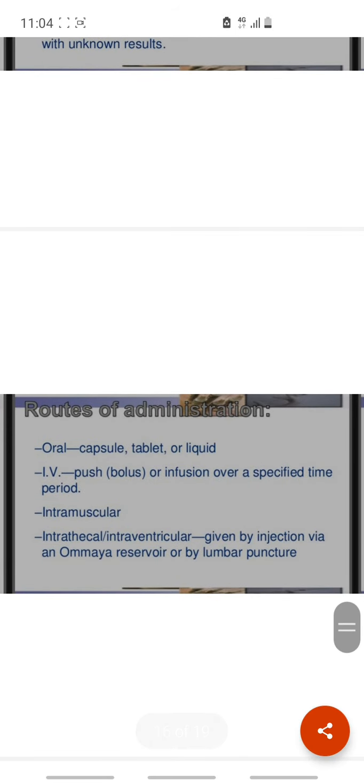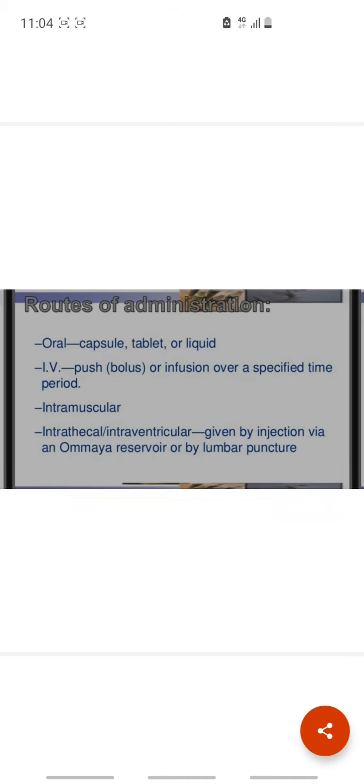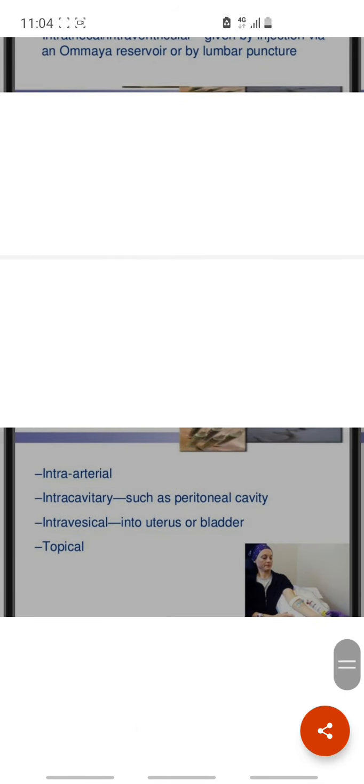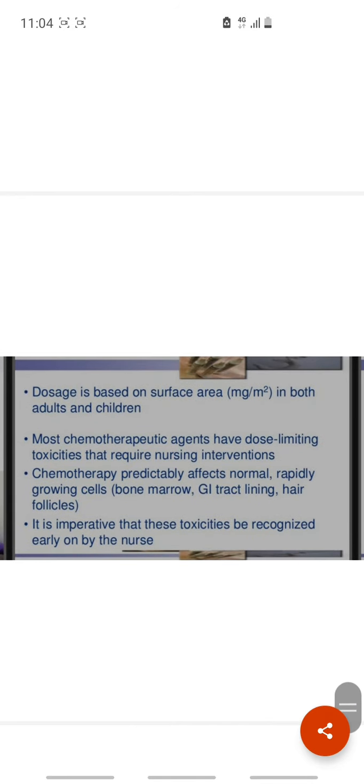Routes of administration: oral, that is capsule, tablet, or liquid; IV, push, bolus, or infusion over a specified time period; intramuscular; intrathecal, given by injection via an Ommaya reservoir or by lumbar puncture; intra-arterial; intracavitary, such as the peritoneal cavity; intravesical, into the bladder; and topical. Dosage is based on body surface area, that is mg/m², in both adults and children.